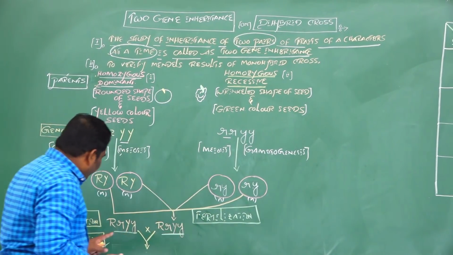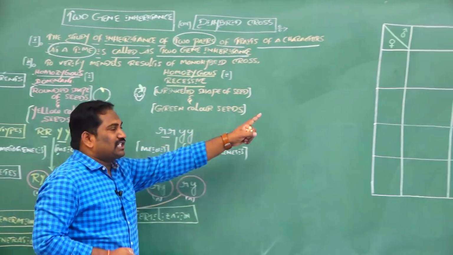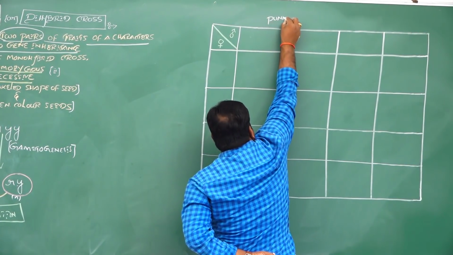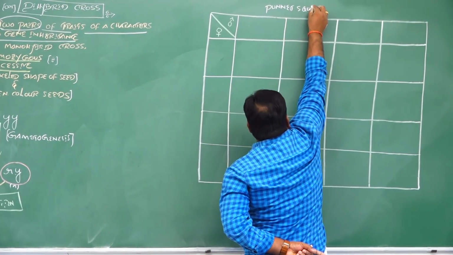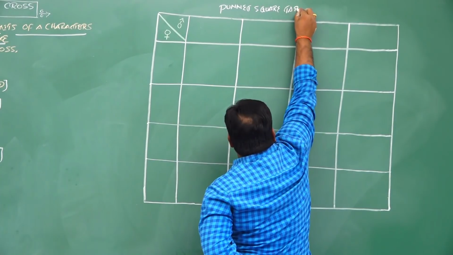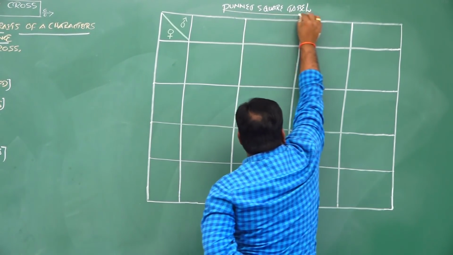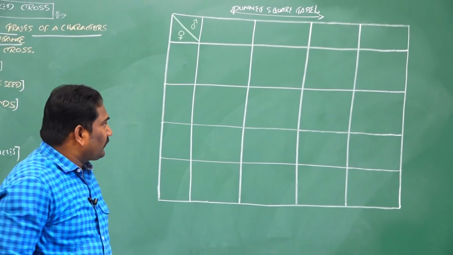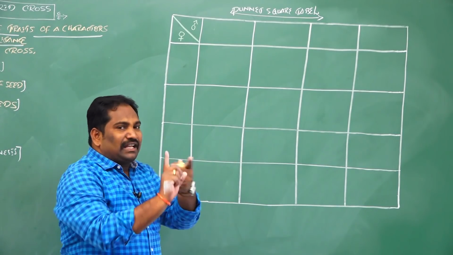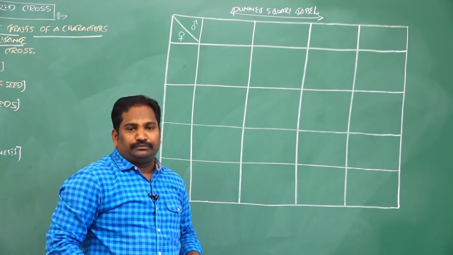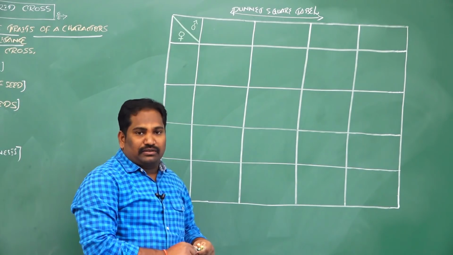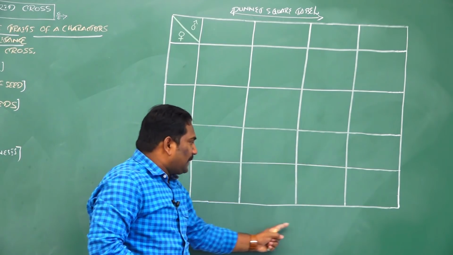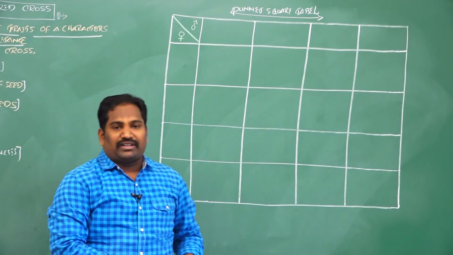The results of the F2 generation we explain in a Punnett square table. This is a Punnett square table. It is also called a checkerboard table. It was first proposed by Reginald C. Punnett. Here, when selfing between F1 and F1, it produces the F2 generation. To calculate the probability of genotypes of the genetic cross for the F2 generation, we use the Punnett square table.